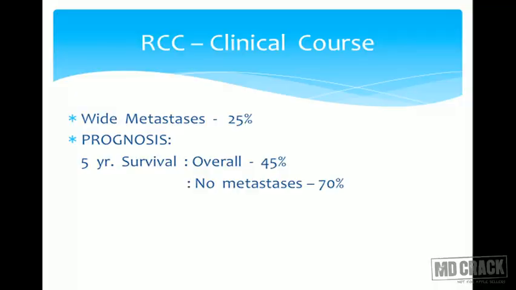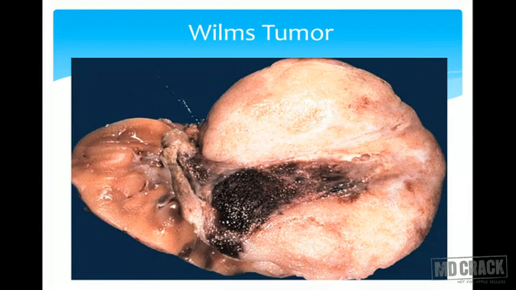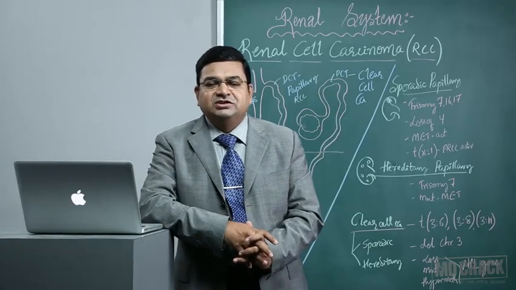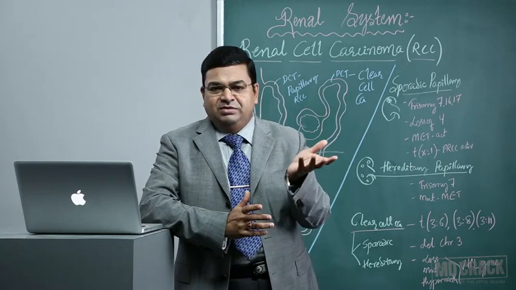So 5-year survival depends on the metastatic stage, whether the tumor is totally limited to the kidney or has already metastasized. If there is no metastasis, the prognosis is good. Overall, around 40% of the cases will live for 5 years. Most of the time, the treatment of choice for renal cell carcinoma is nephrectomy, followed by chemotherapy and